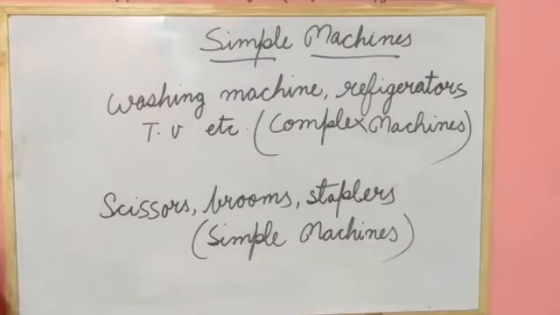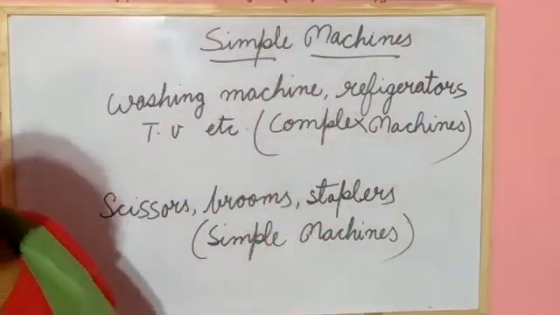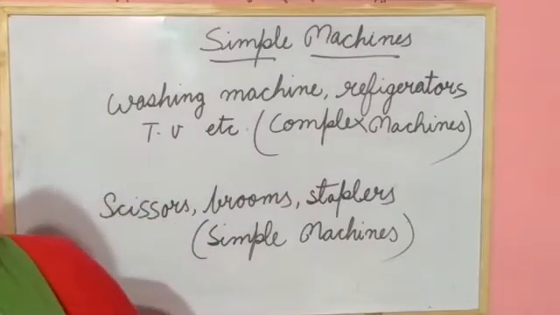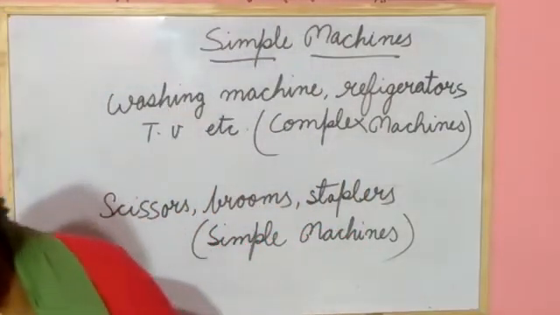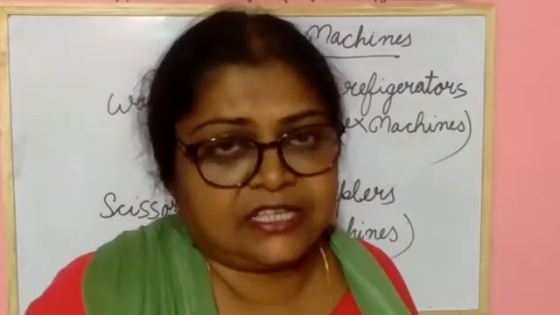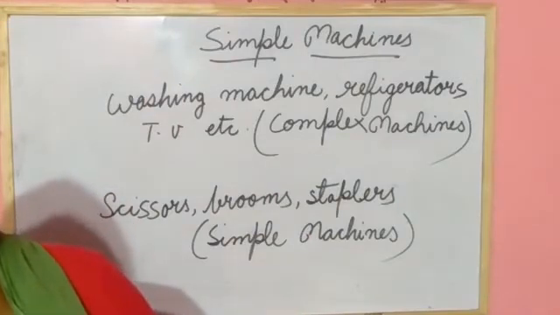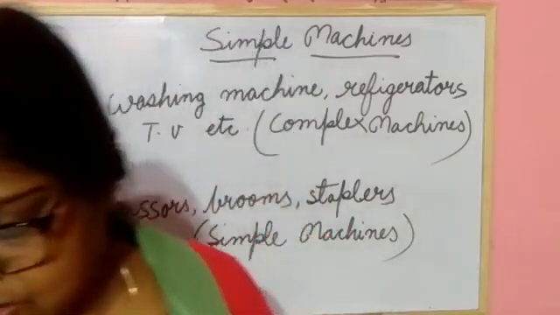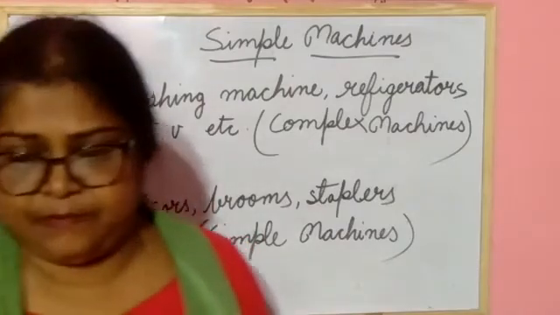How does a simple machine make our work easier? There are some ways. A simple machine makes our work easier by increasing the amount of force applied, by changing the direction of force applied, and by increasing the speed of doing work. Understood?